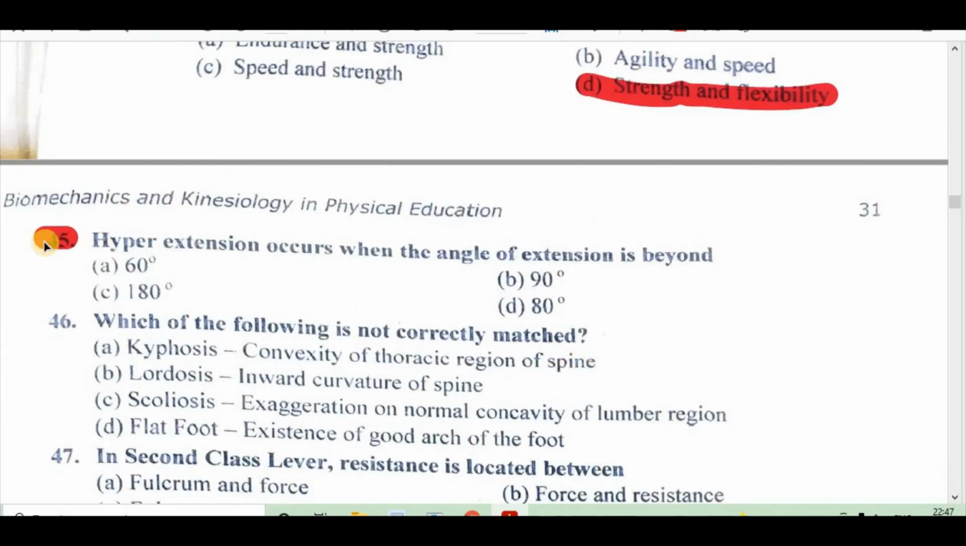Question 45. Hyperextension occurs when the angle of extension is beyond: A. 60 degrees, B. 90 degrees, C. 180 degrees, D. 80 degrees. Right answer is C, 180 degrees.